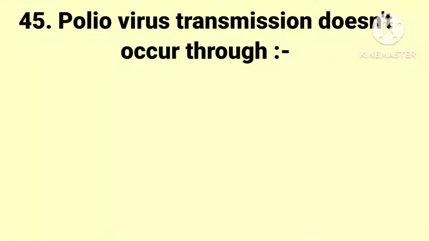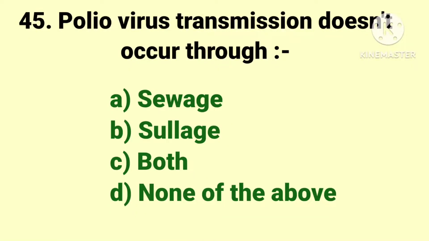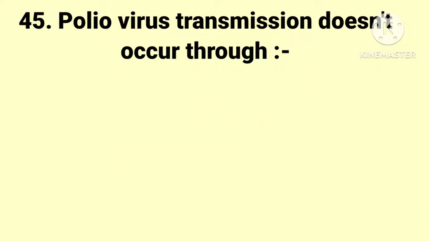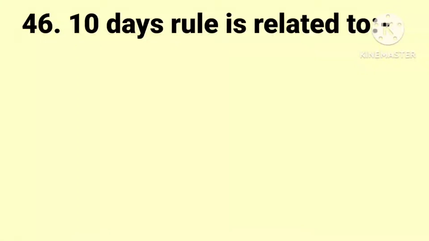The next question, poliovirus transmission does not occur through, the options are sewage, sullage, both and none of the above. And the answer is sullage. Sullage is wastewater without human excreta. Excreta വഴിയാണ് ഫീക്കോറൽ റൂട്ട് വഴിയാണ് പോളിയോ ട്രാൻസ്മിഷൻ നടക്കുന്നത്. അപ്പോൾ sullage is answer.